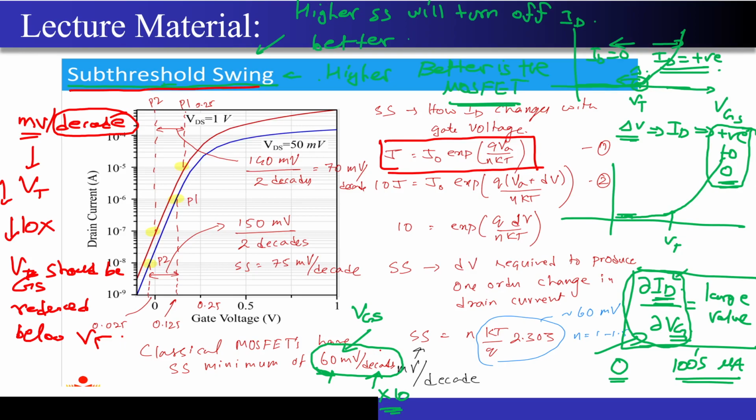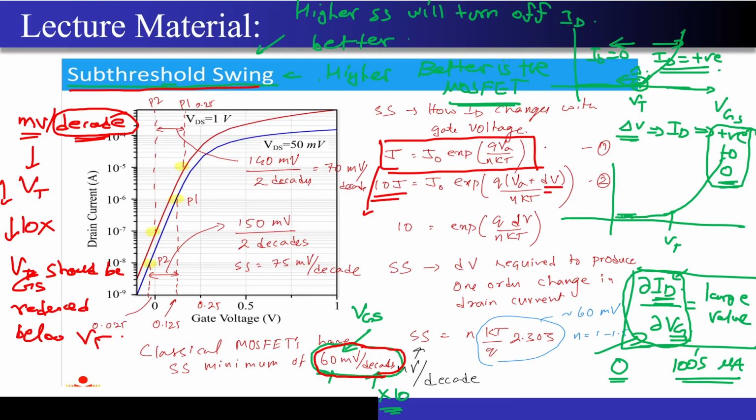So now this value, if you calculate, it will come very close to 60 millivolt per decade. Now from where did this value come? If you just look at this equation and you go by this formula, you increase the current by 10x or reduce the current by 10x, correct? So the sir has increased the current by 10x and correspondingly he has applied a dV change over here, correct?